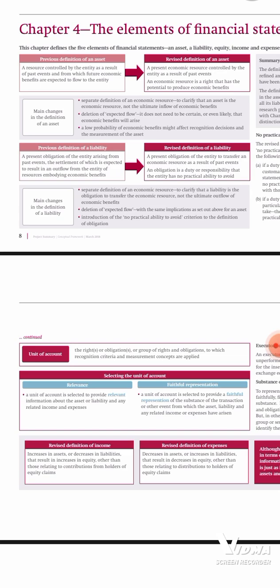When you get all the company's assets and subtract all its liabilities, what you remain with is what we call equity. That's the shareholders' money. From the accounting equation, assets equals liabilities plus equity. So when you subtract liabilities from assets, you get equity.